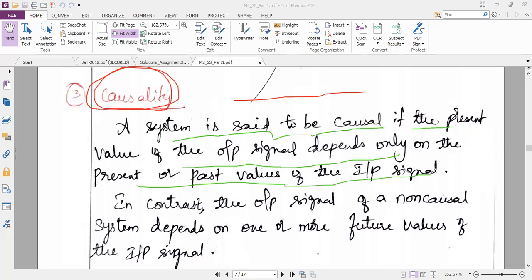So don't get confused with memory and causal. Memory is different and causal is different. I will repeat the definition again. A system is said to be causal if the current output, that means the present output, depends upon the present input as well as the past input. Okay. So then the system is said to be causal.